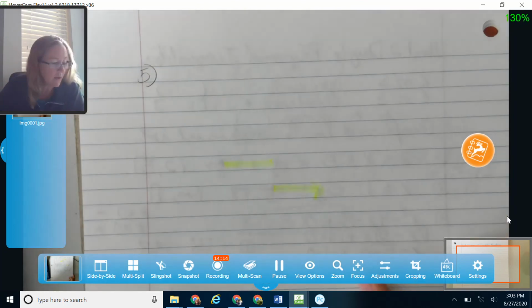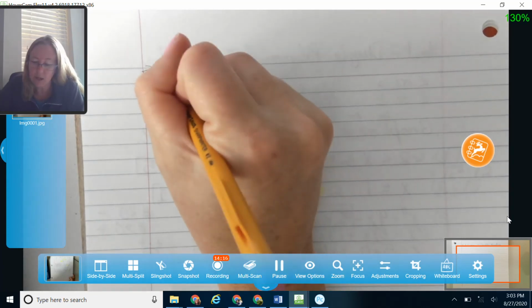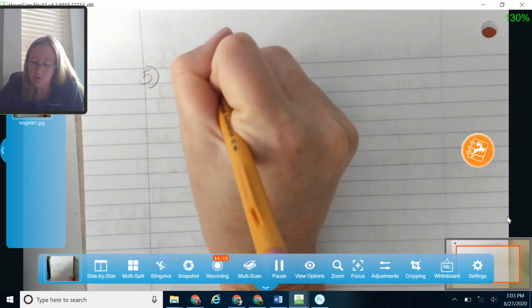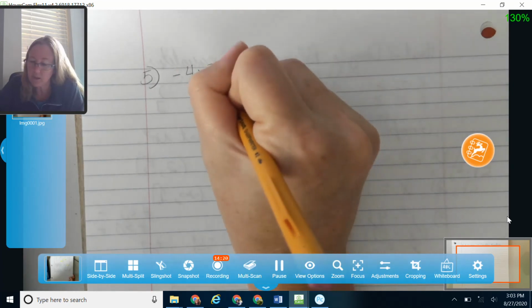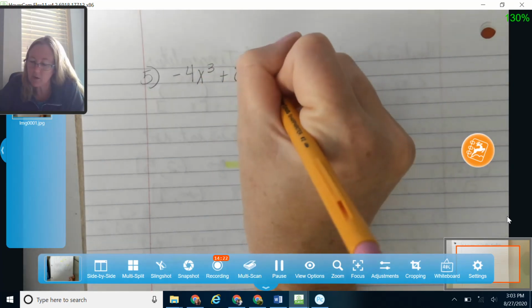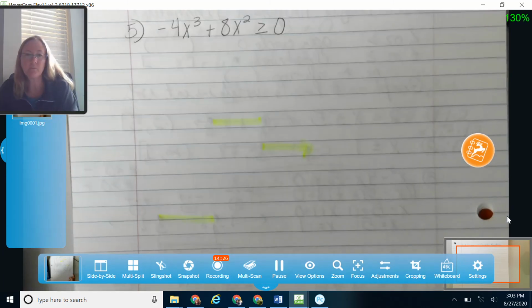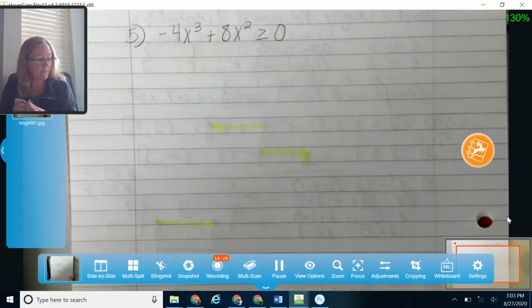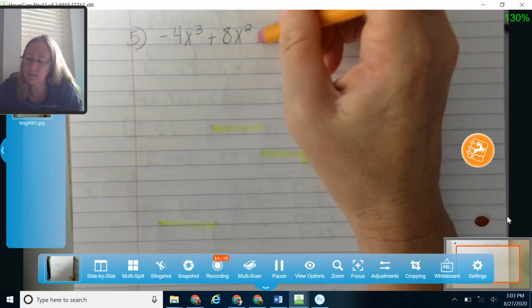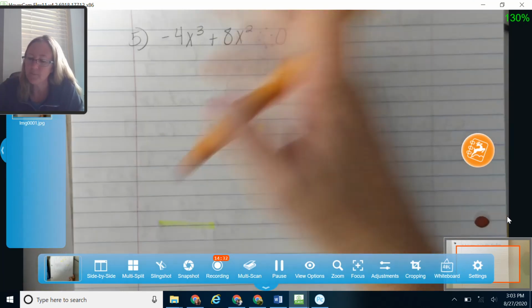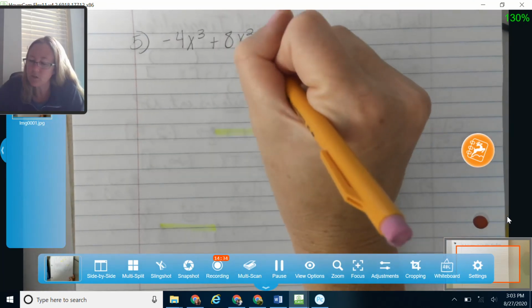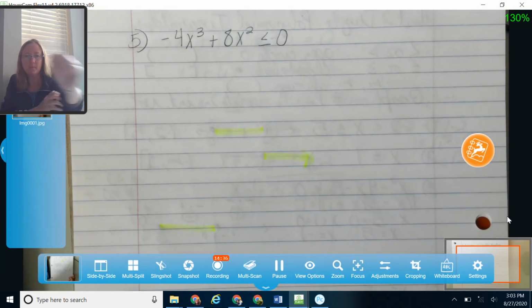Okay, number 5. Let's take a look at negative 4x cubed plus 8x squared is greater than or equal to 0. Or actually, let's do less than. Let's change that to less than or equal to 0. We just did a greater than.